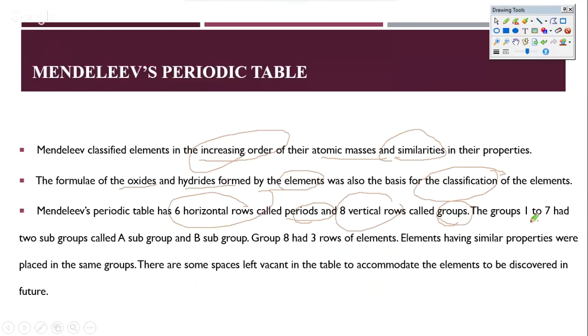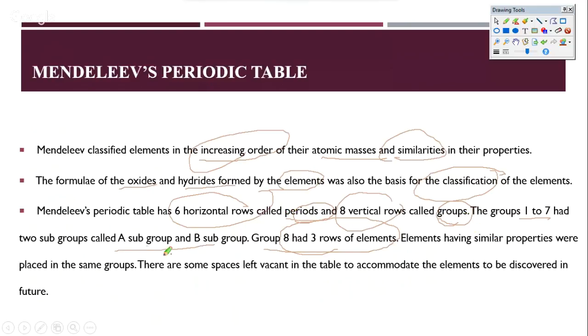And then he also put in subgroups of A and B, as we just said a few minutes ago. In fact, in the 8th group there were 3 rows, but he never mentioned any A or B for them, because all the properties were more or less the same. So he did not bifurcate the 8th group into A and B, but he did for the other 7.